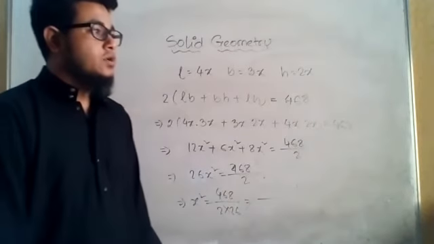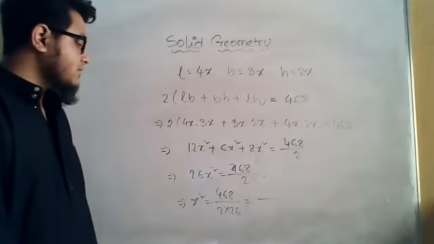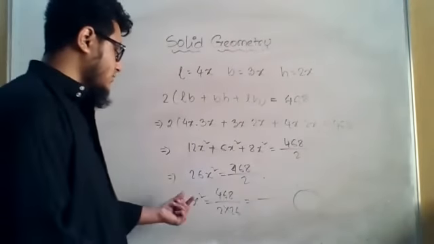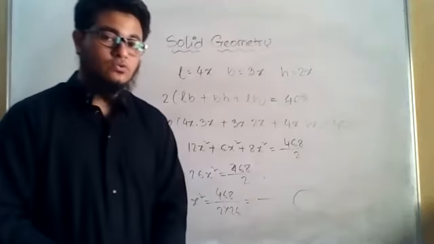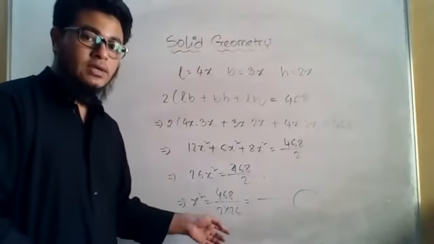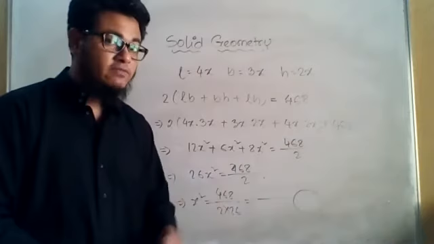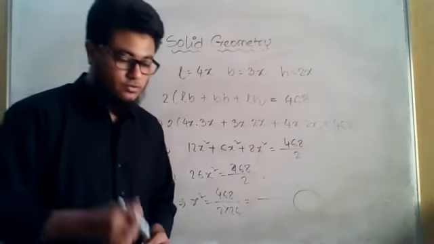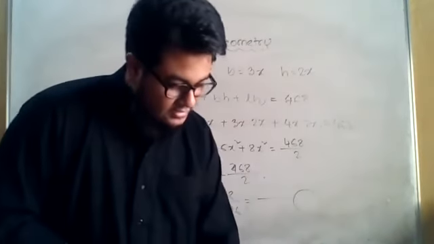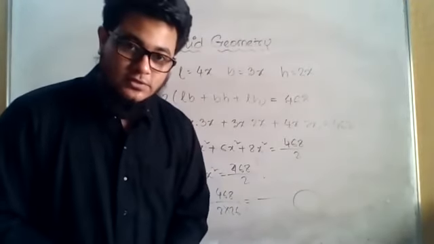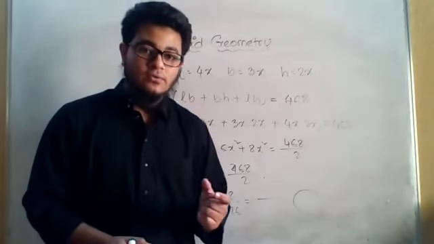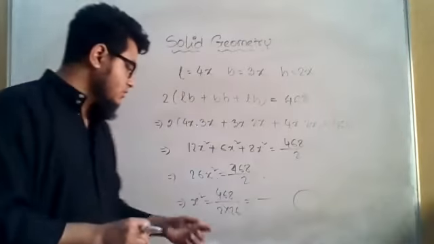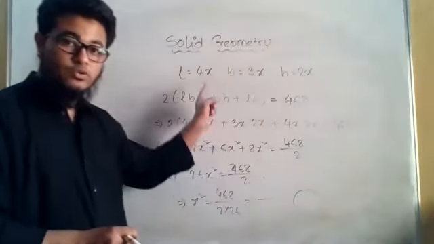Now the thing that I want to talk about here is many times I have seen the students writing the answer this way, whatever the value you get here, you write this. Do not forget, this is the value of x square. You have to take root over on both the sides and find the value of x. Still you are not done. তোমাকে x এর ভ্যালু বের করতে বলা নাই, কি বের করতে বলছে? Find the diagonal and the volume of it. So if you want to find the diagonal and volume, you must know the length, breadth and height. So when you get the value of x from here, put it here.